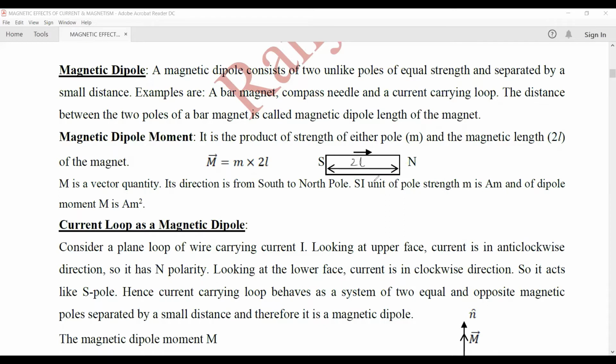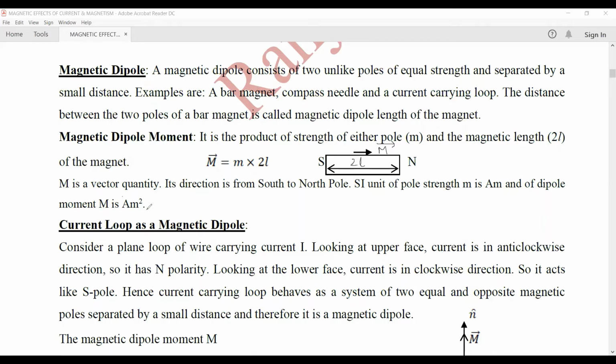So this product of the pole strength and the dipole length, we call it the magnetic dipole moment, and it is a vector quantity and its direction is from south to north pole. So the direction of the magnetic dipole moment is from south to the north pole. The unit of the pole strength is ampere into meter. So the dipole moment has a unit ampere into meter square.